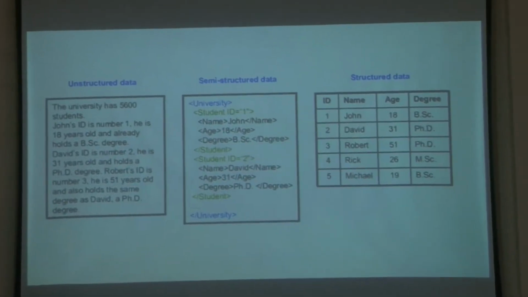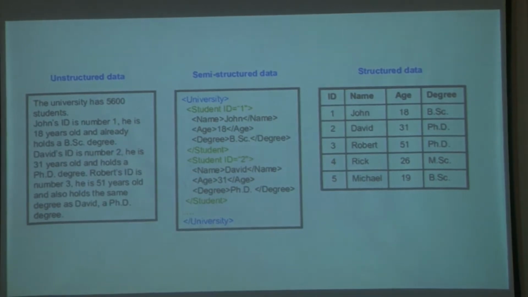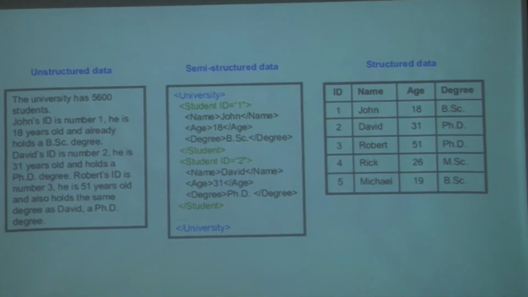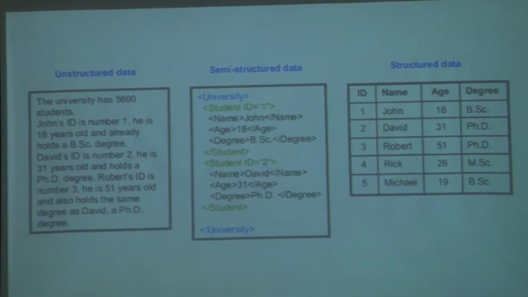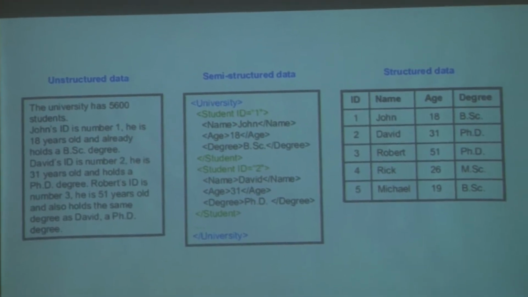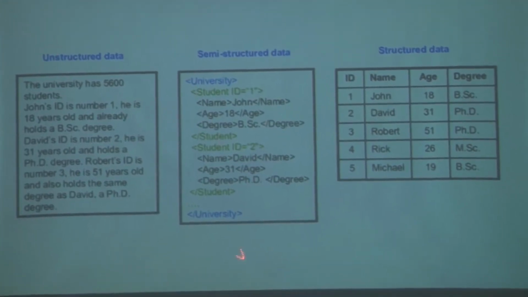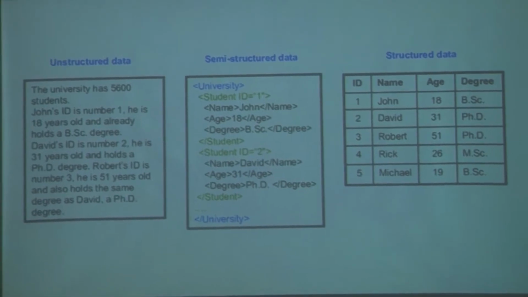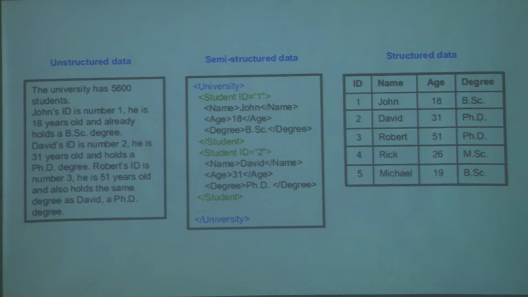The semi-structured, I don't know how many of you are familiar with HTML. Okay, so HTML, you have tags. So in tags, these are the tags. For example, here university is written, student ID is written, these are tags. But this is not HTML, this is called the Extended Markup Language or XML. So we can use this to define our data. And that is what is used to exchange data between, let us say, two computers, or two software systems.